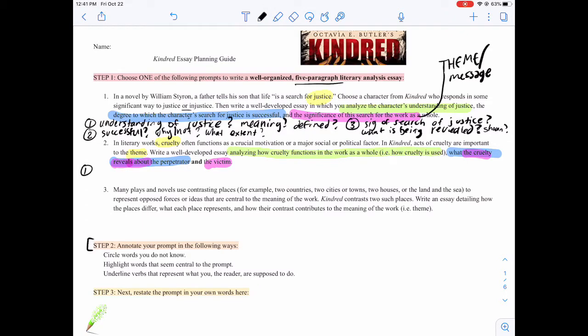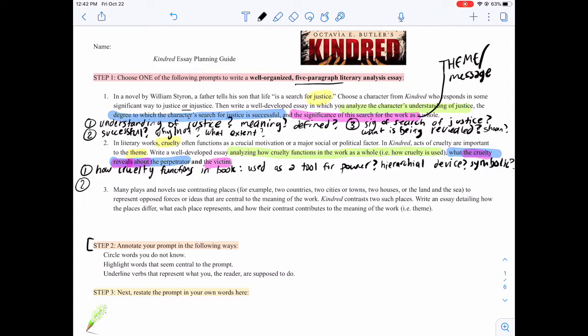So the first part is how cruelty functions. So is cruelty in the book used as a tool of power? Is it a hierarchical device? Is cruelty symbolic? So you're digging into how cruelty is used in the book. What is the dynamic of cruelty?